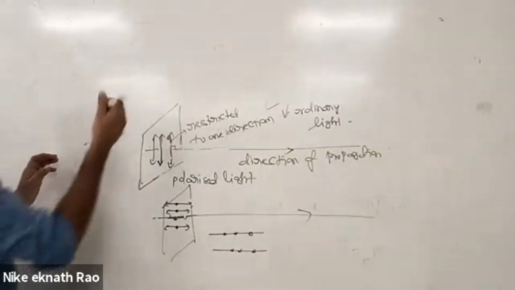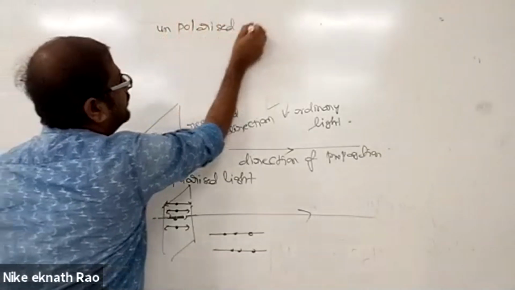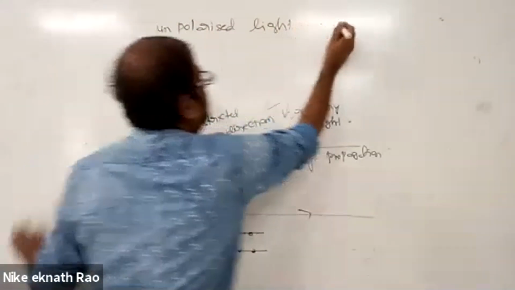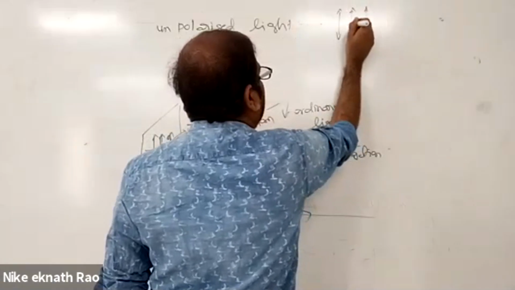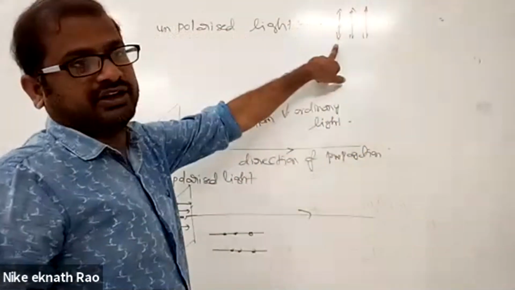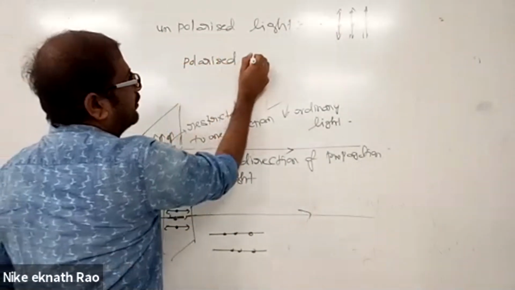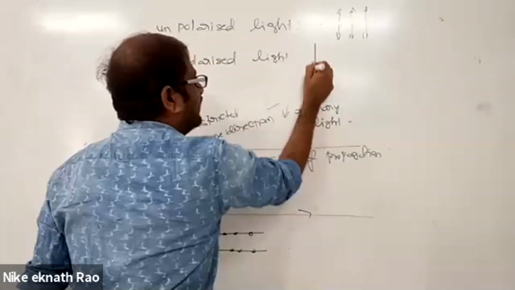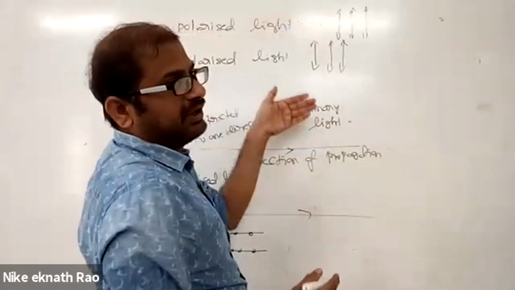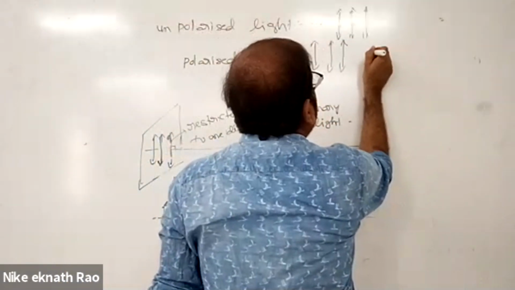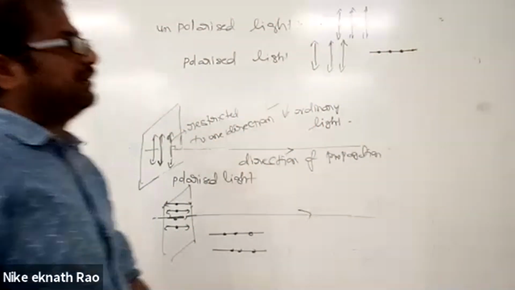If all possible vibrations are there, it means unpolarized light. Unpolarized light means it has vibrations parallel to the plane as well as perpendicular to the plane. All possible directions are available. This is called unpolarized light. What is polarized light? The electric field vector is restricted to one direction, confined in a plane perpendicular to the direction of propagation, and these vibrations may be parallel to the plane, or they may also be perpendicular to the plane.